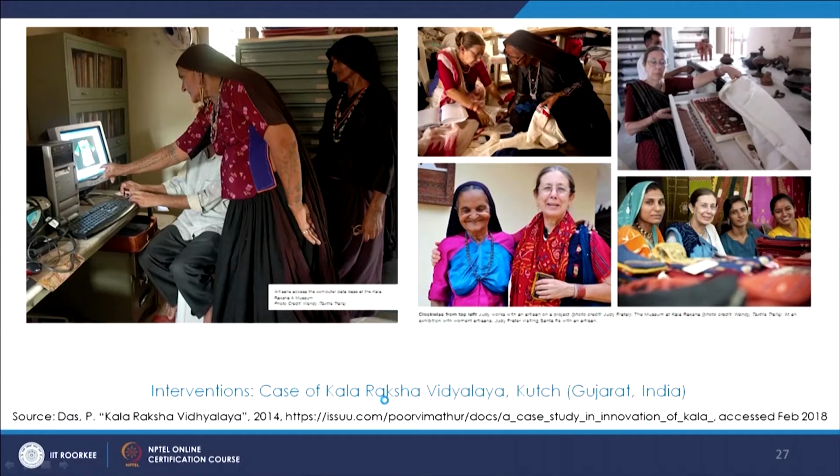and we also tried to understand the problem. So generally this designer meets artisans model is practiced, but what the problems are was explained through the case study of Kala Raksha and the founder, where the craft person is just reduced to a laborer and the designer just comes and instructs what to do. So that's where this model fails. It has to be creative liberty and collaboration. So we tried to understand those kinds of problems and what this case study and model serves best, so that there are a lot of learnings from it.